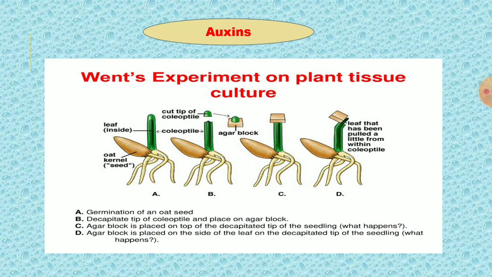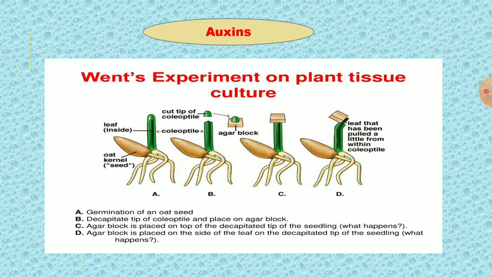The Went experiment explained the auxin hormone. See the diagram. First one, A: germination of an oat seed. Oats, like wheat, are germinating. The new leaf inside, the tip, is called the coleoptile. Went, a scientist, cut the tip of the coleoptile. He observed the plant stopped growing.